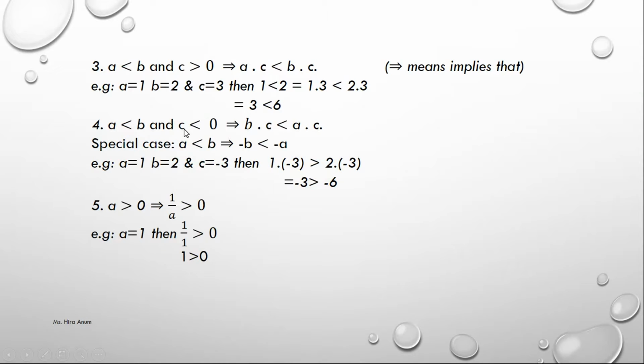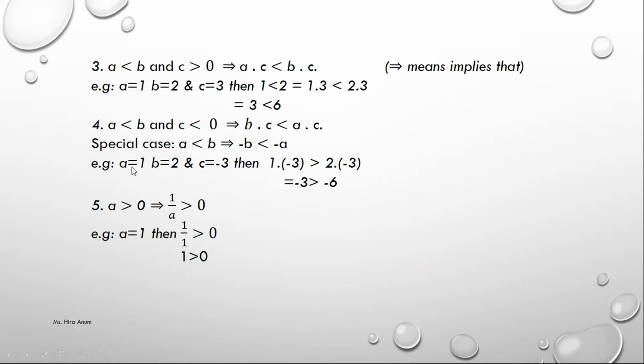A less than B and C less than 0, means C is a negative number. Then it multiplies with B and A. Then A dot C is greater than B dot C because C is a negative number. This is a special case. As we know, a number with a negative sign is less when the number is larger, like minus 100 is less than minus 1. Minus 50 is less than minus 10.